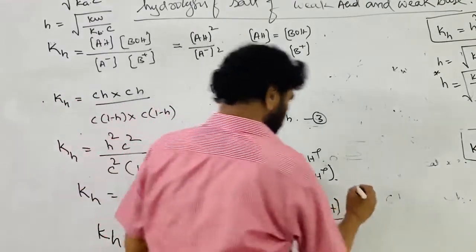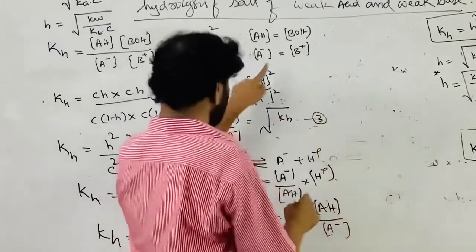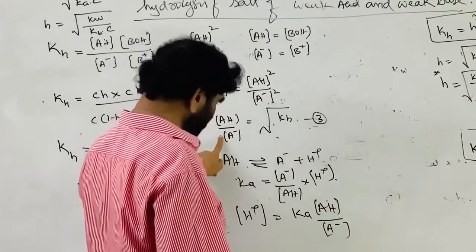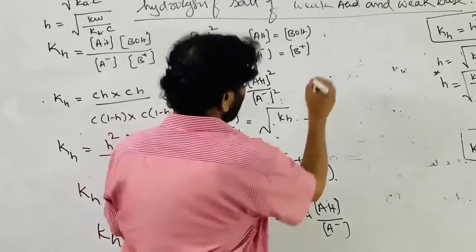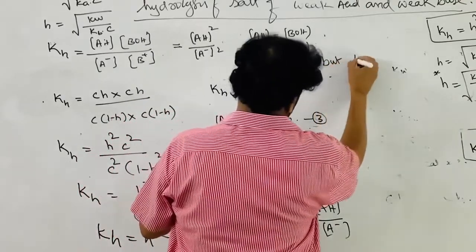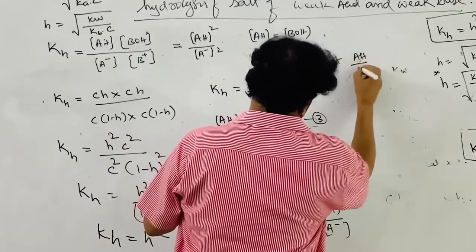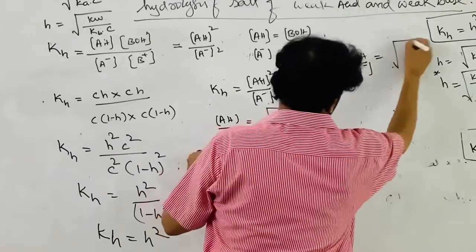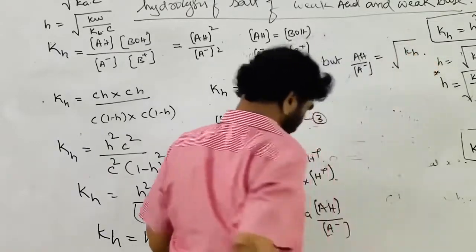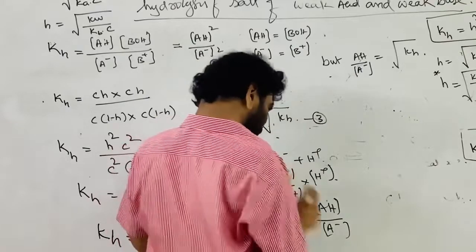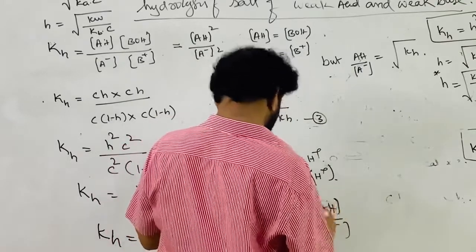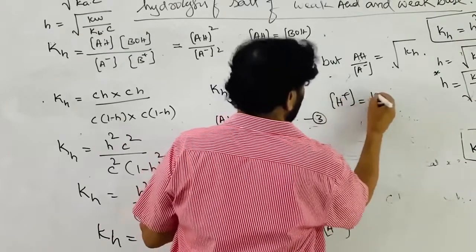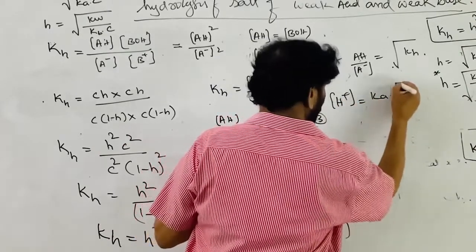From the third equation, AH by A minus ion concentration is equal to root Kh. Now H plus ion concentration is equal to Ka into root Kh.